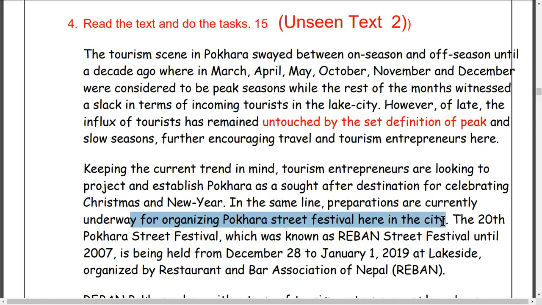Organized Sadak Utsav. The 20th Pokhara Street Festival, which is known as the REBAN Street Festival, is being held from December 28 to January 29 at Lakeside.